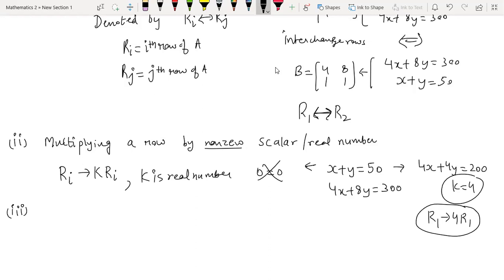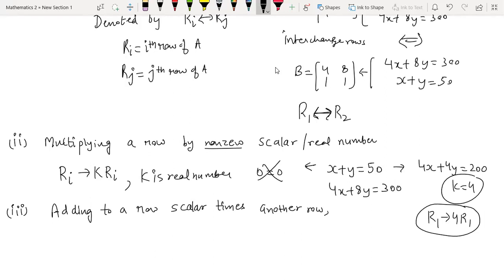This also does not change the original system, because as I just showed you, if you multiply on both sides, you still have an equivalent equation. So moving to the third operation. The third operation which is allowed is adding to a row a scalar times another row.